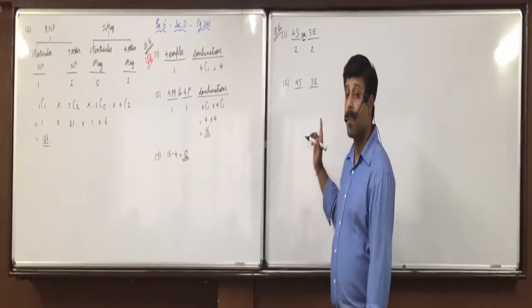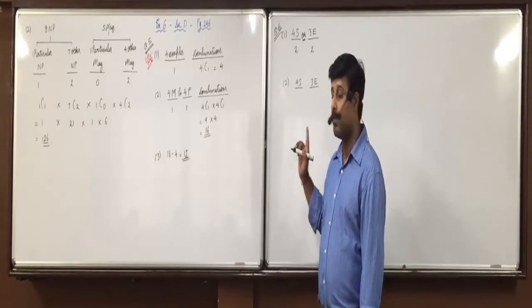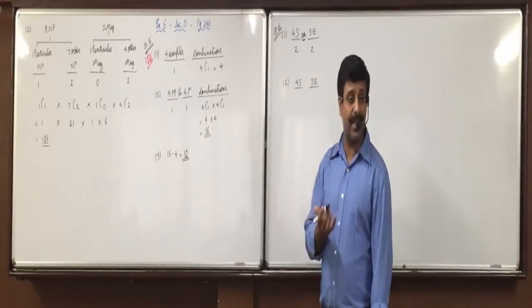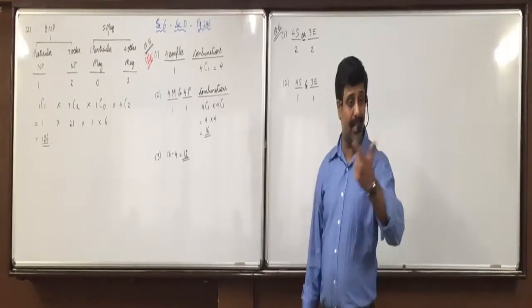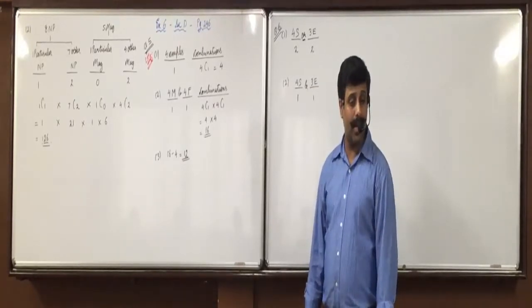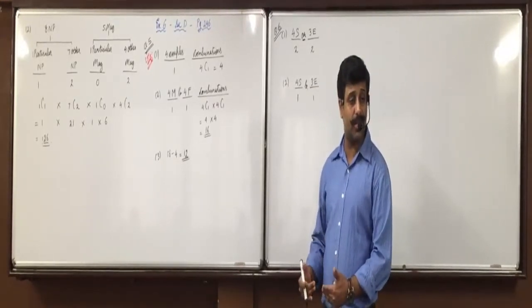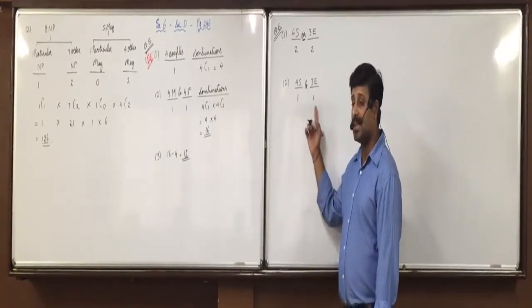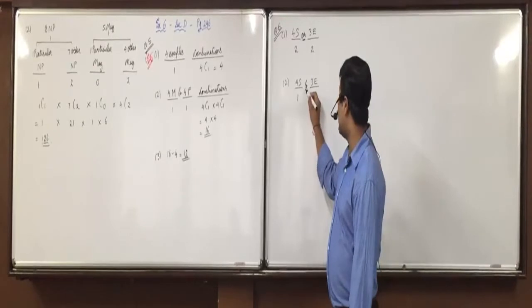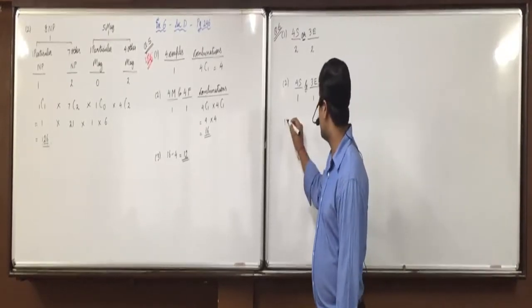Yes, 4C1, 3C1. Both the books are of different subjects, means what? One is statistics and one is economics. The simple thing is not clear? And what were you doing yesterday when we solved the questions? Both the books are of different subjects means one is statistics and one is economics. Now and means you will multiply.